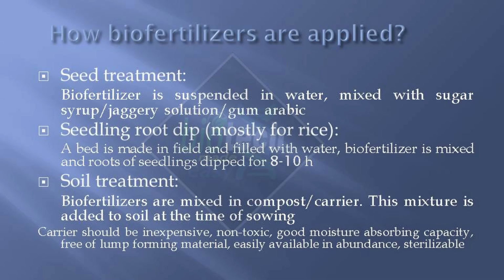Then for rice and some other crops, the seedling root dip method can be used. In this, a bed is made which is filled with water and biofertilizer is mixed in it, and then the seedlings, here we don't take the seed, but we take the seedlings, are dipped because they already have small roots. They are dipped there for 8 to 10 hours, and then you do the transplantation. And the third one is soil treatment. In this case, we use the biofertilizers along with the carrier, and this mixture is added to the soil, and then you do the sowing.